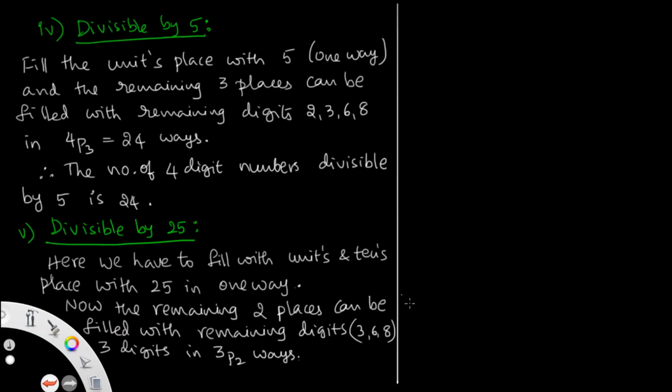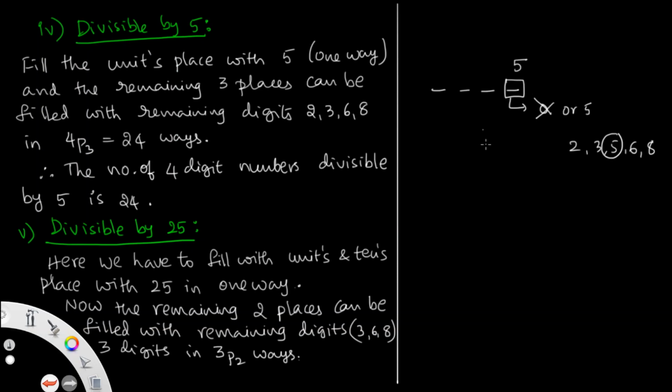The divisibility rule for 5. Here we also want a 4-digit number. To fill the 4-digit number, the last units place must be filled with 0 or 5. Here 0 is not there among the given digits 2, 3, 5, 6, 8, so there is only one choice to fill the last place, that is 5.